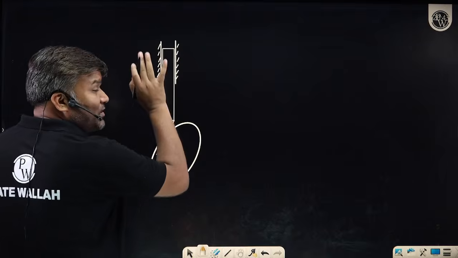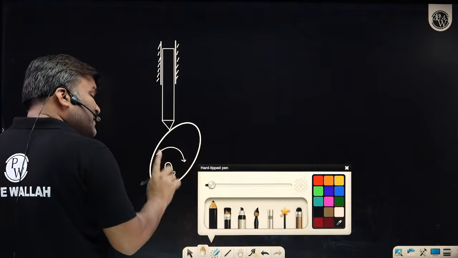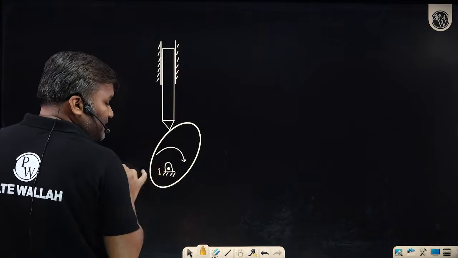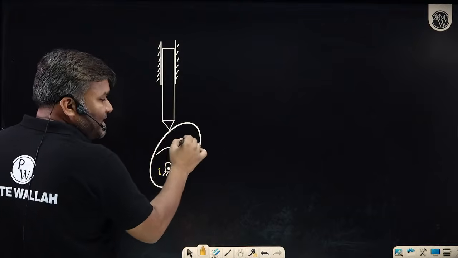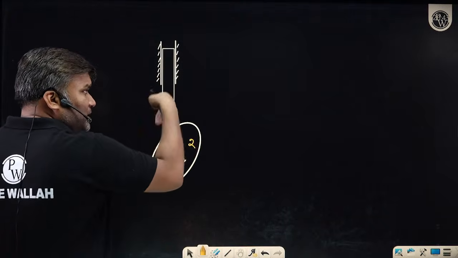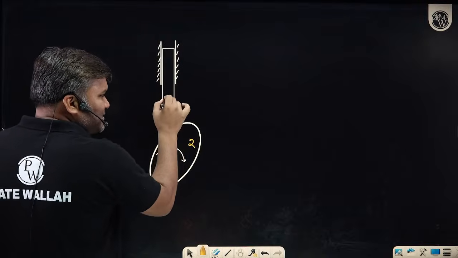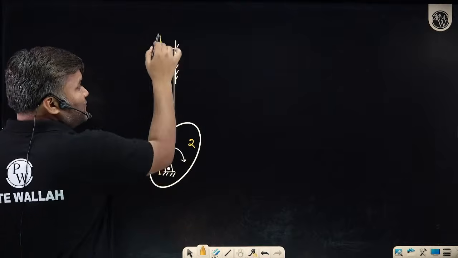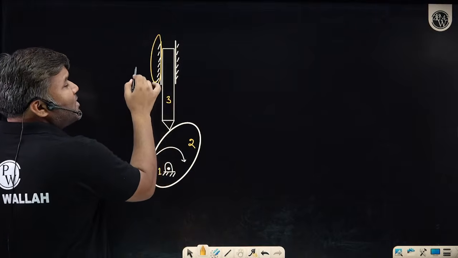So first of all, how many links do we have here? Sir, the fixed body is called link number 1. This is my link number 1. With respect to link 1, the cam can have rotation. I will say that this is link number 2. With respect to 2, the follower is moving. I will say that this is link number 3. Link 3 is moving with respect to this fixed body. Don't call it link number 4.